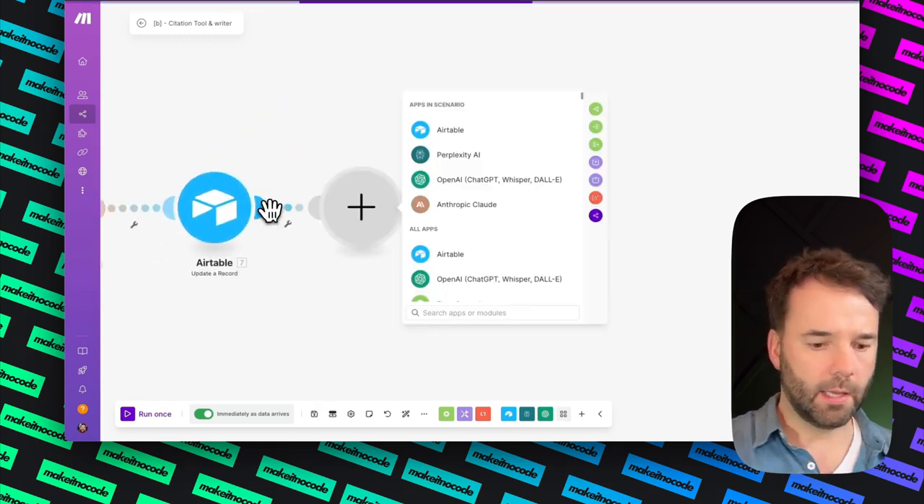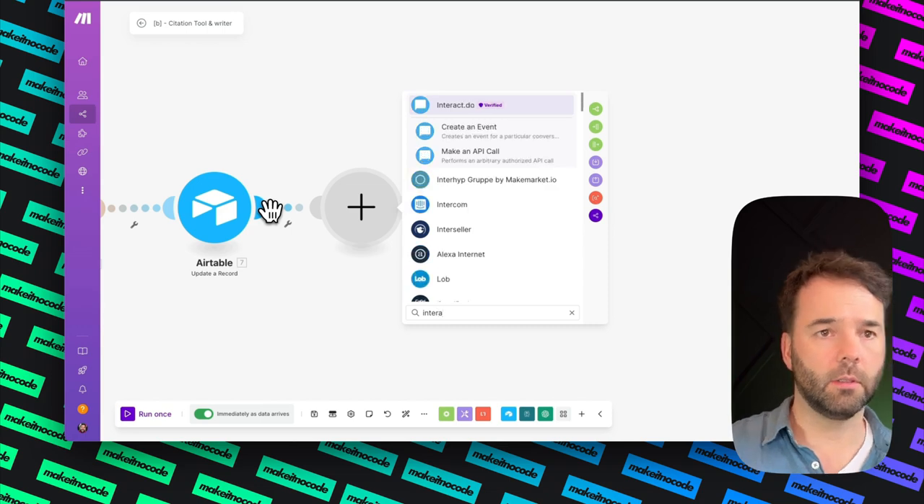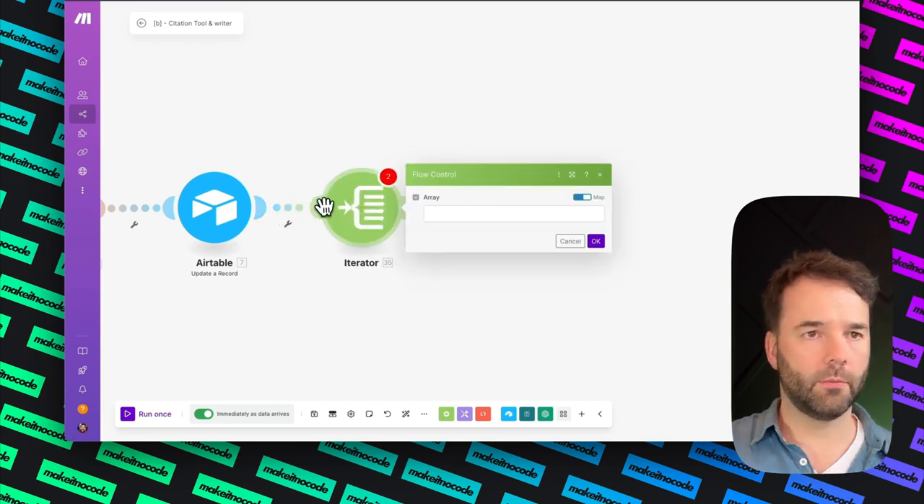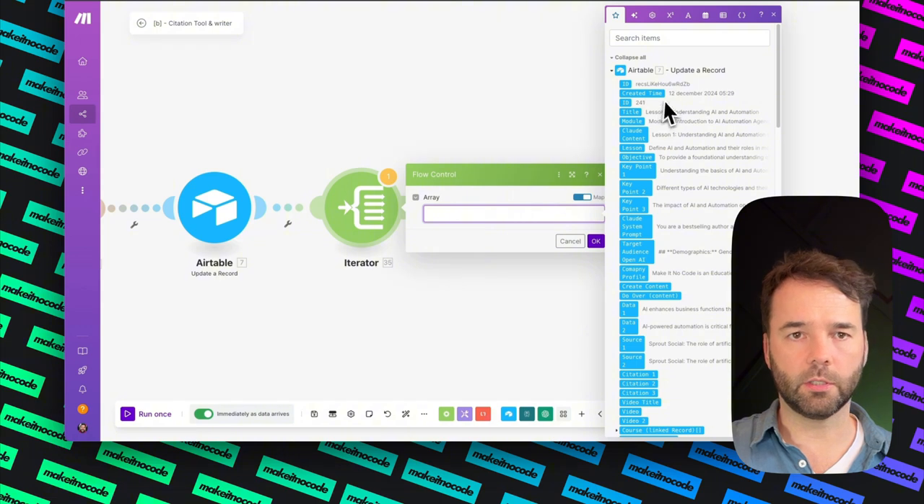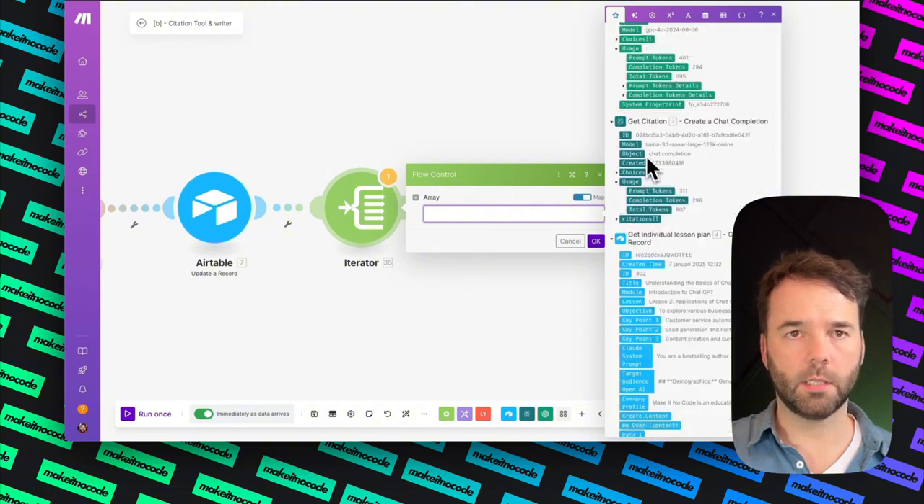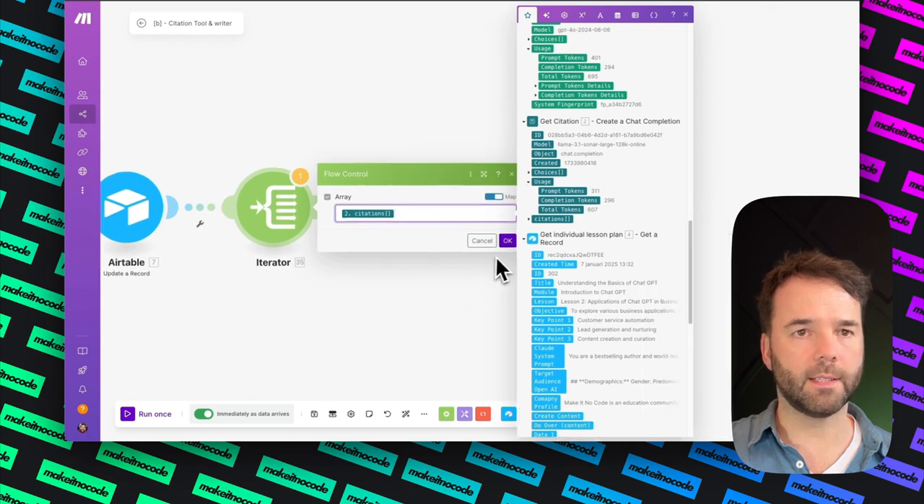Next thing is an iterator. There we go, iterator. And for this iterator, the field is going to be citations from number 2. So that would be from Perplexity itself.